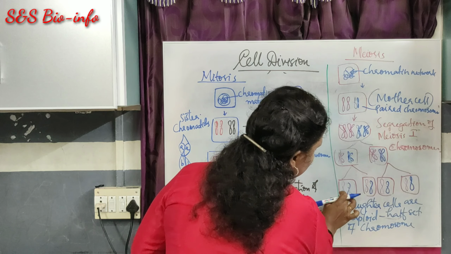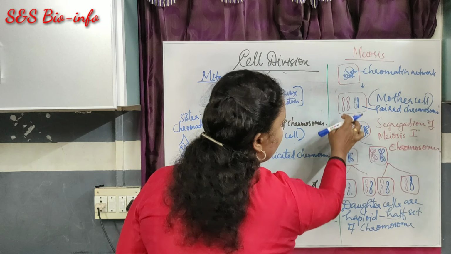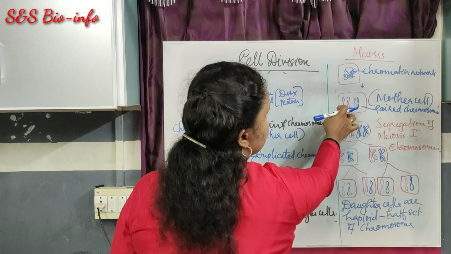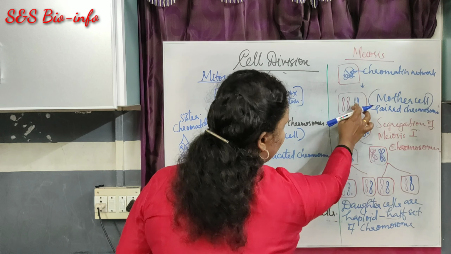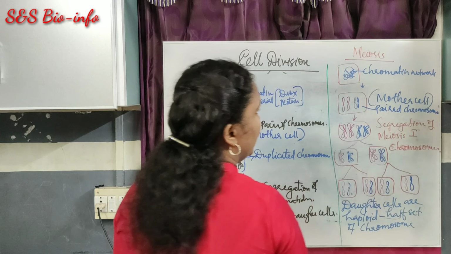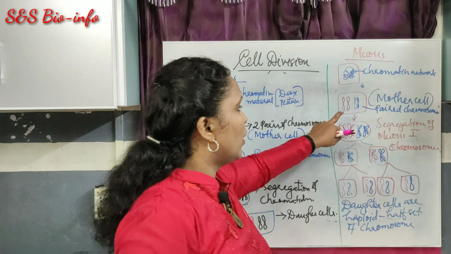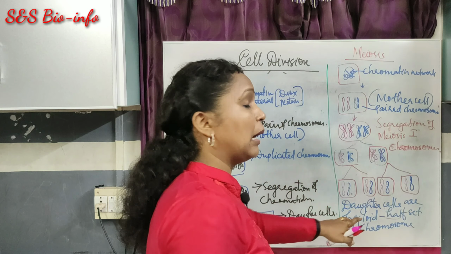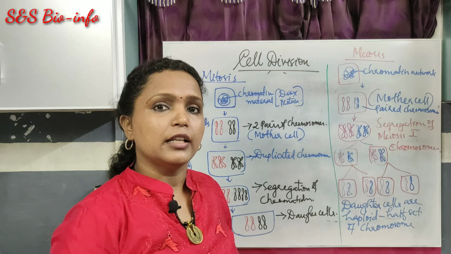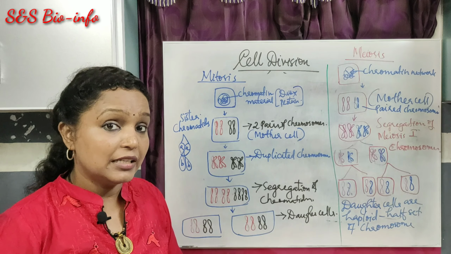See, look at this cell. Each cell has a half set of chromosomes, that is, half the chromosome number of the mother cell. So, one pink, one blue. See here, 4. Here let us understand that one diploid mother cell can produce 4 haploid daughter cells. That means with the half set of chromosomes in each case.